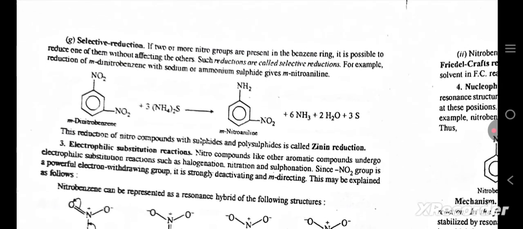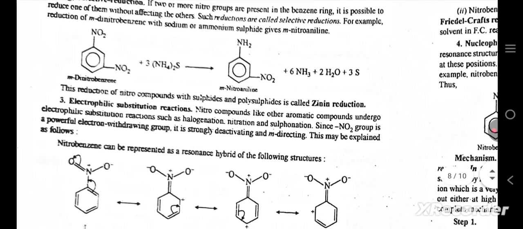Selective reduction. If two or more nitro groups are present in the benzene ring, it is possible to reduce one of them without affecting the others. Such reductions are called selective reductions. For example, reduction of meta-dinitrobenzene with sodium or ammonium sulfide gives meta-nitroaniline. This reduction of nitro compounds with sulfides and polysulfides is called Zinin reduction.